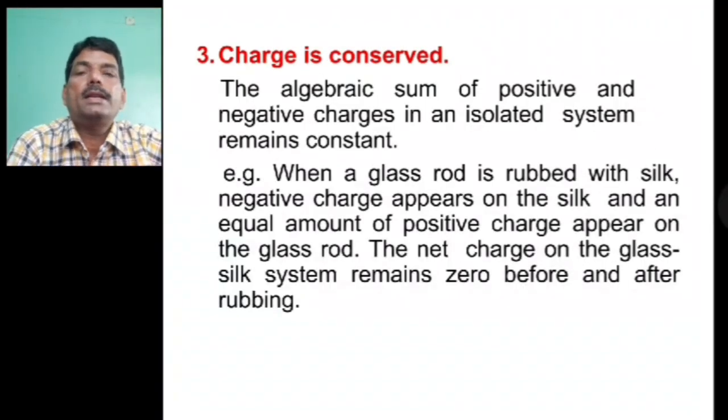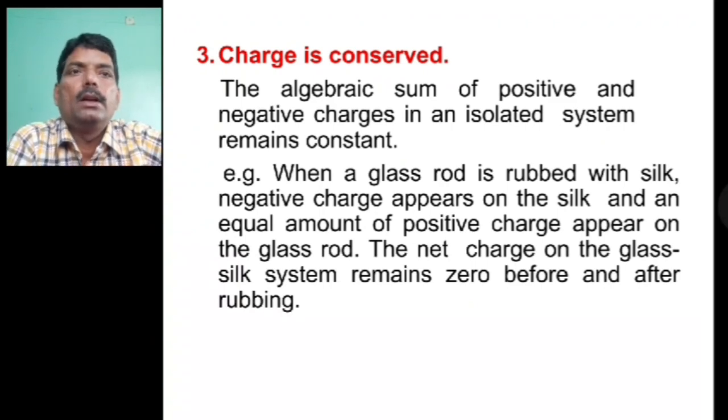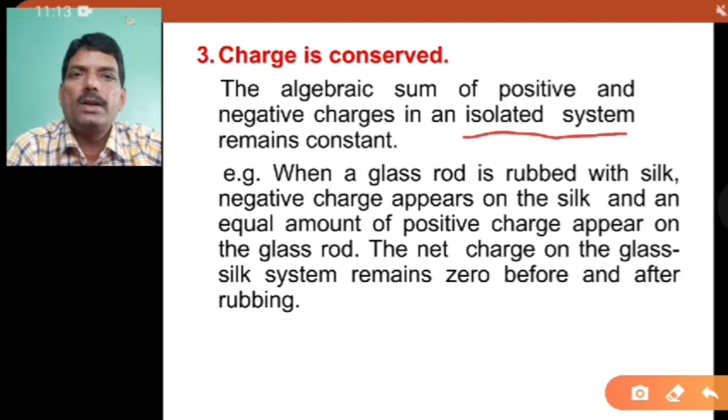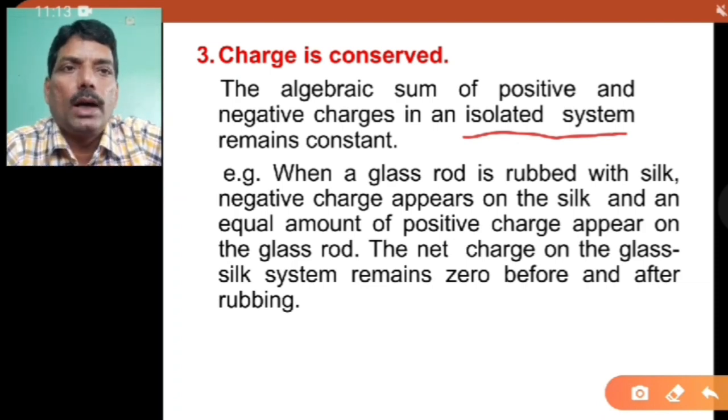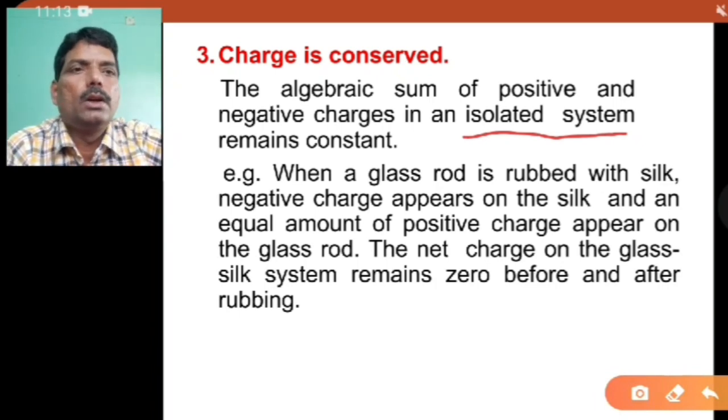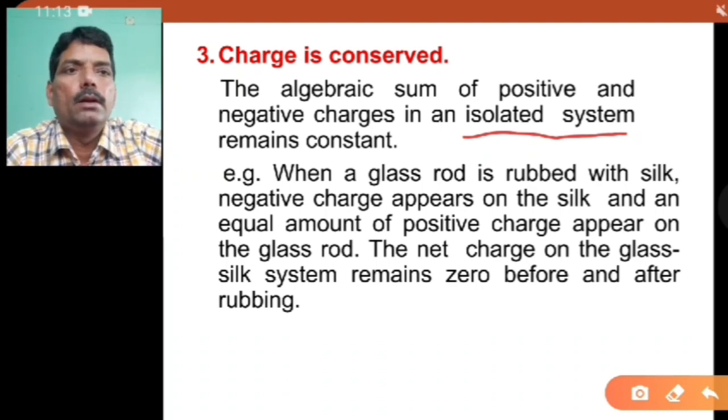Next one is: charge is conserved. Now see here, the algebraic sum of positive and negative charges in an isolated system remains constant. Here the word isolated system is very important. In an isolated system, the algebraic sum of the positive and negative charges remains constant. For example, when a glass rod is rubbed with silk, the negative charges appear on the silk and an equal amount of positive charges appear on the glass rod. The net charge on the glass-silk system remains zero before and after rubbing.